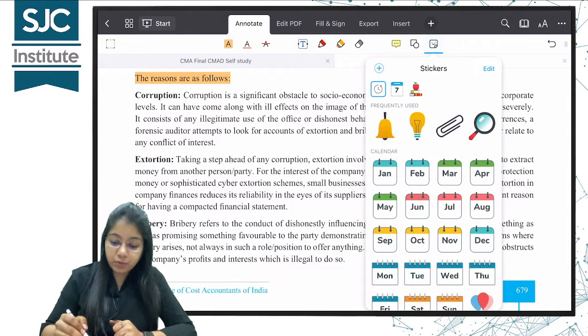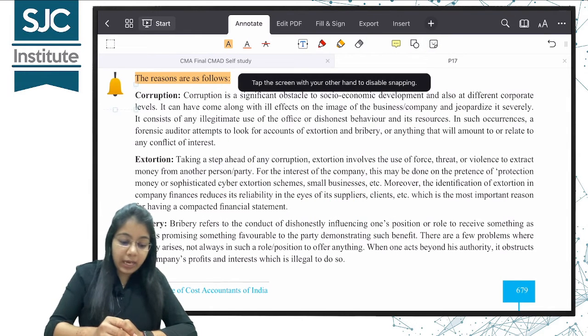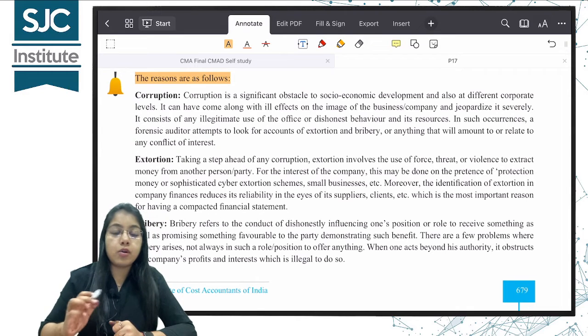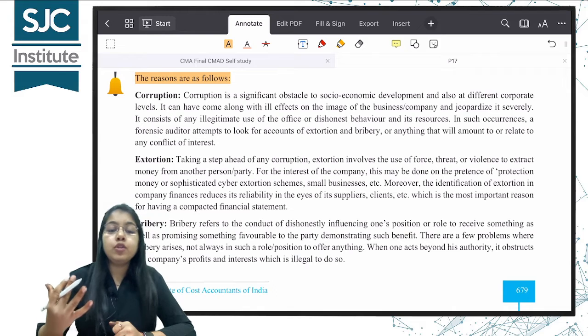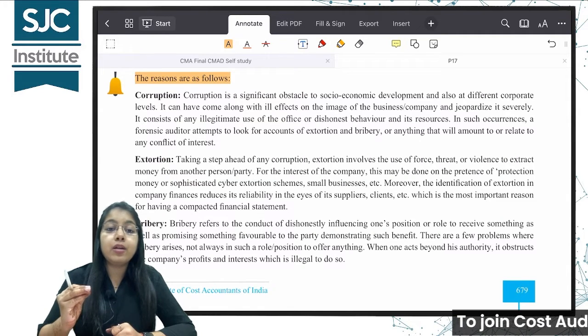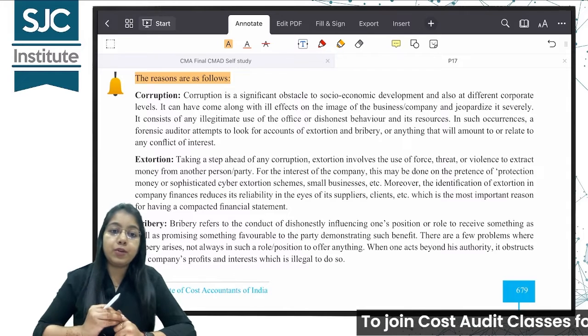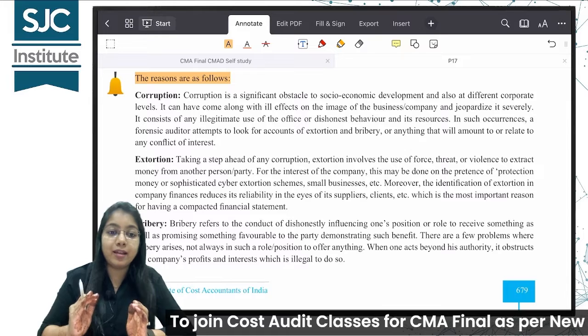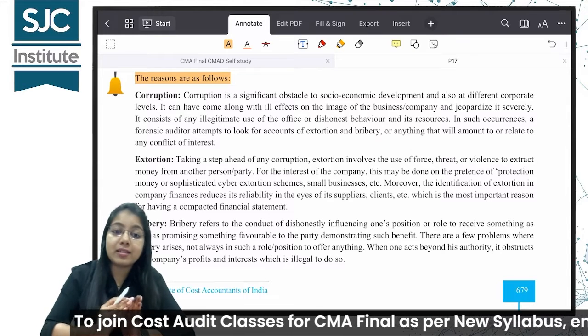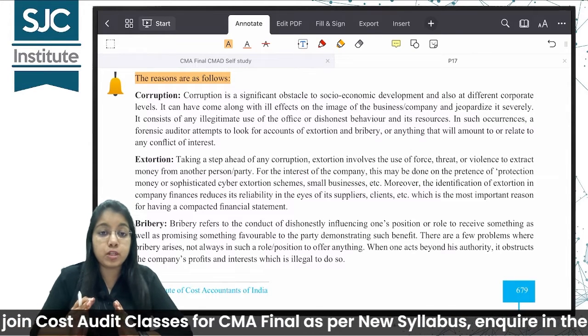So what you will do, you will just mark anything. Maybe you can do a star mark or mark it with a different type of pen to highlight portions from where questions are probable to be asked in your exams. There's a high probability that a question can come from this area. Look, questions can come from other areas too, but this is according to my judgment.